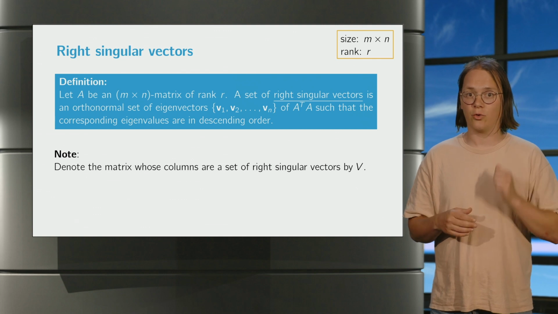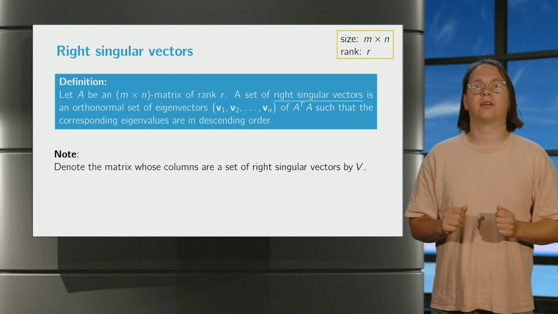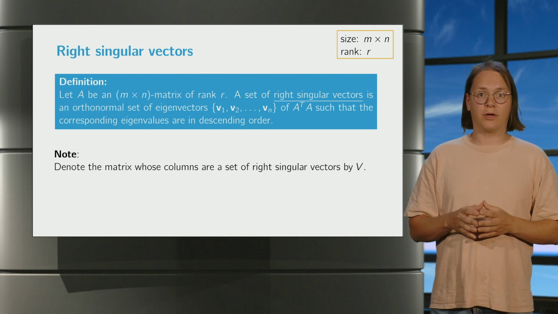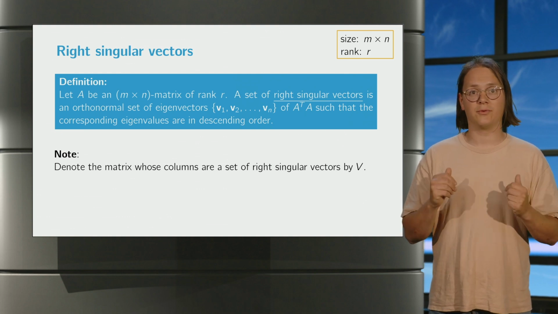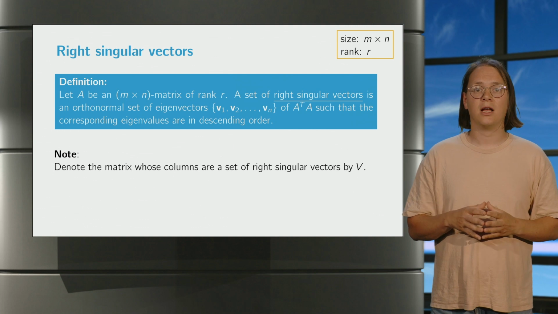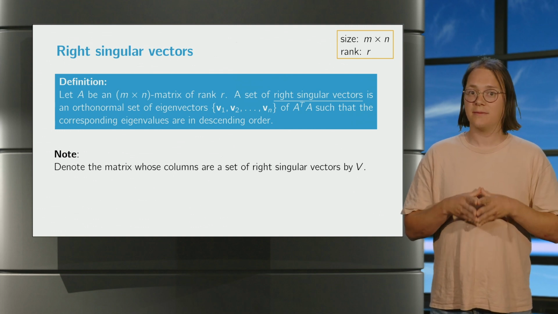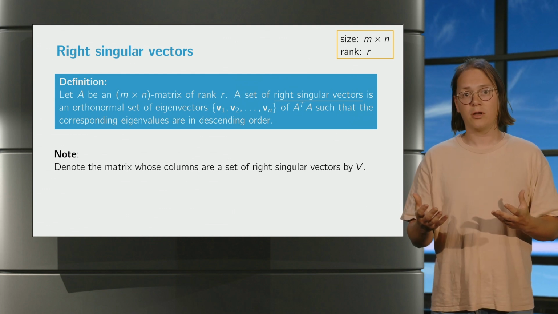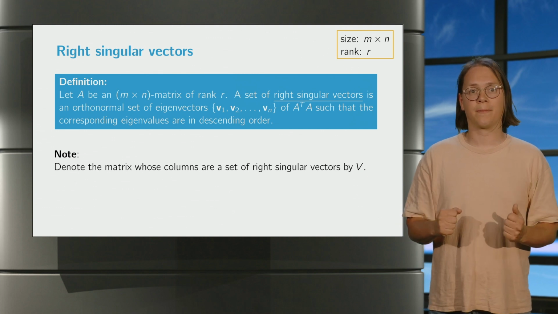A choice of such an orthonormal basis of eigenvectors is called a set of right singular vectors of A. Note that the eigenvalue corresponding to the kth right singular vector is sigma k squared. So, for convenience, let's number these vectors to match the descending order of the singular values themselves, so that the vector v1 corresponds to the singular value sigma 1, the vector v2 corresponds to sigma 2, and so on.